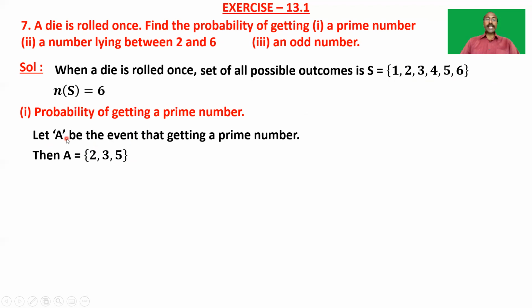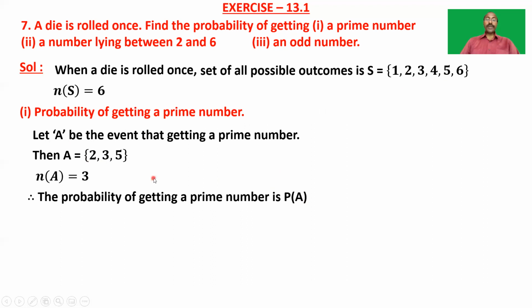So A is equal to the outcomes favorable to A, that is 2, 3, and 5. Now, the probability of getting a prime number is P of A, which is equal to the number of outcomes favorable to A by the number of all possible outcomes. That is N of A by N of S, that is 3 by 6, which is equal to 1 by 2.